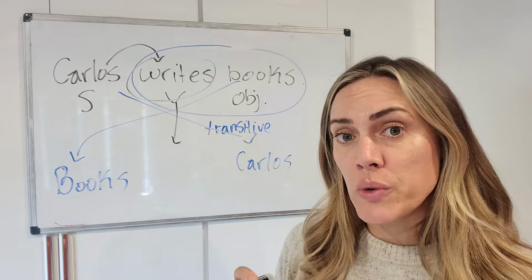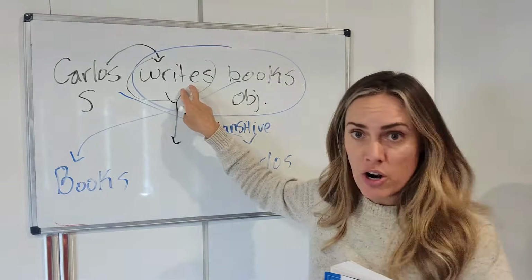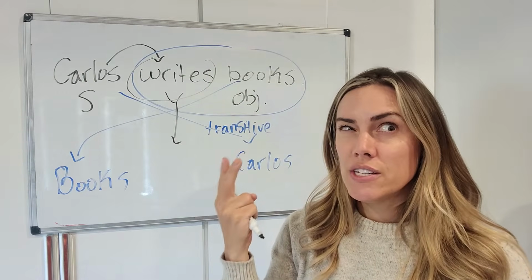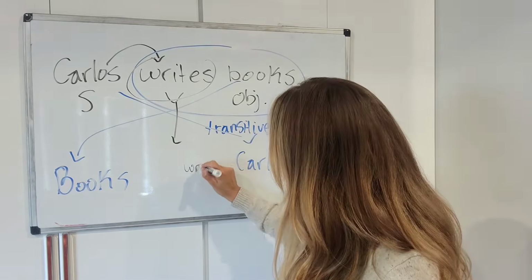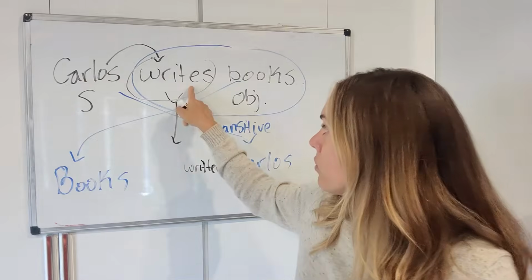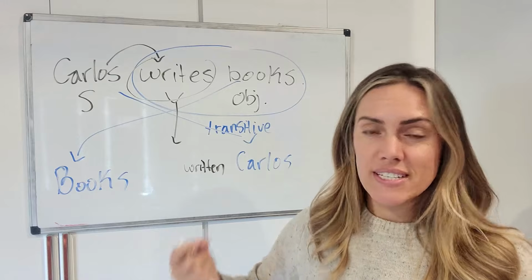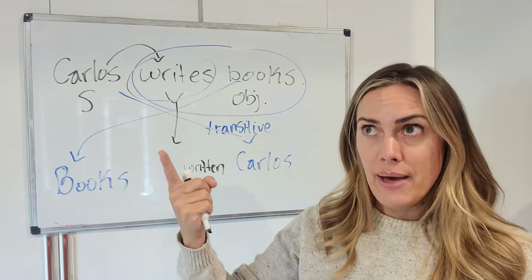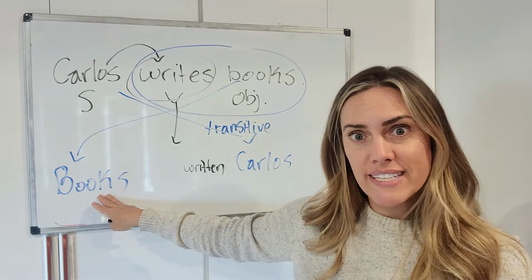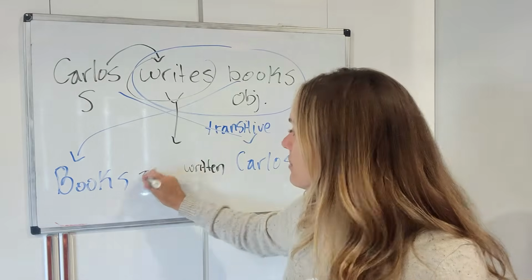Remember, what verb form do we need? We need a form of be plus the past participle. We need the past participle of write. What is the past participle of write? Write, wrote, written. Okay. And before that, we need a form of be. Now, what verb tense is that? That's the present tense. So what is the present tense of the verb be? Am, is, are. Which one agrees with books? Books am? No. Books is? No. Books are. Books are.